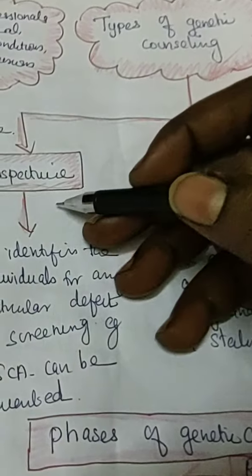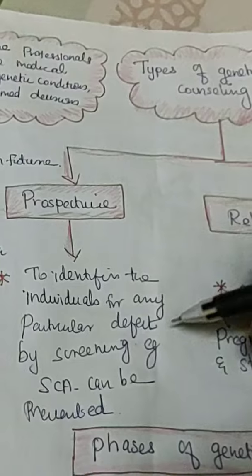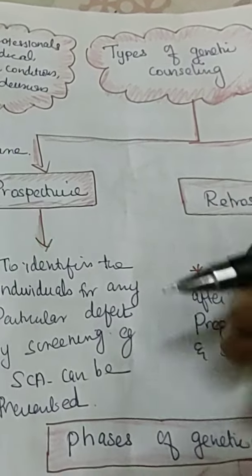Prognosis we are giving. Prospective is before, the preventive aspects, to identify in the individual any particular defects, and yearly screening.